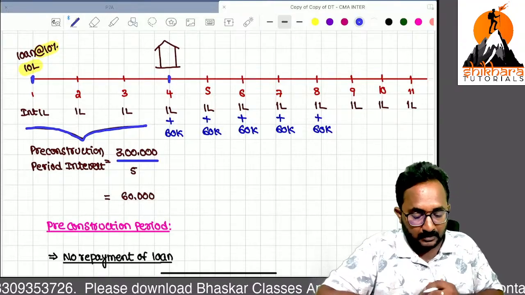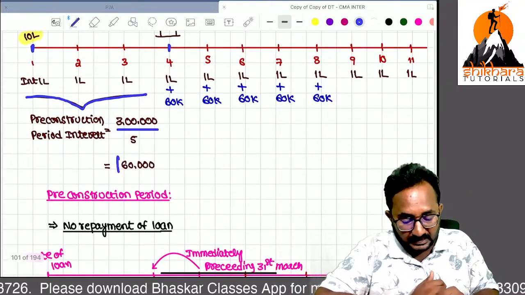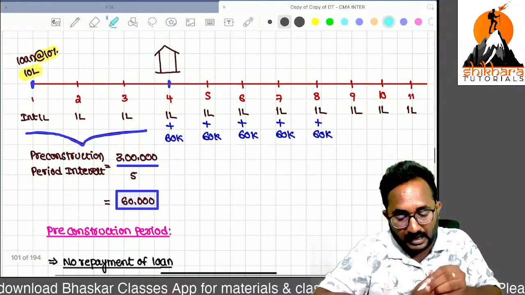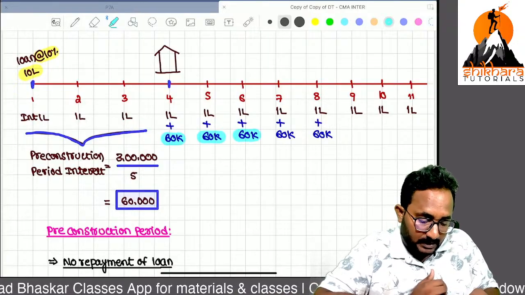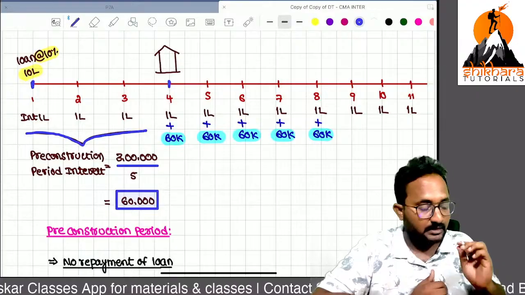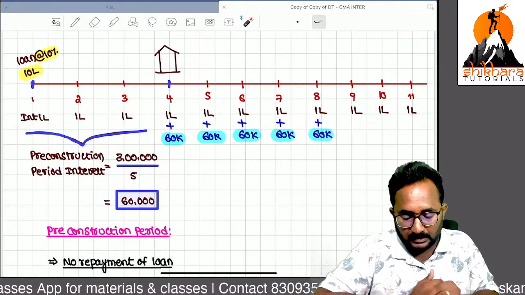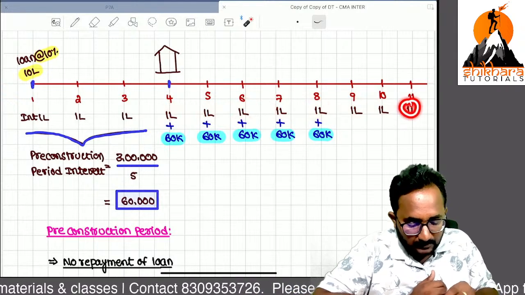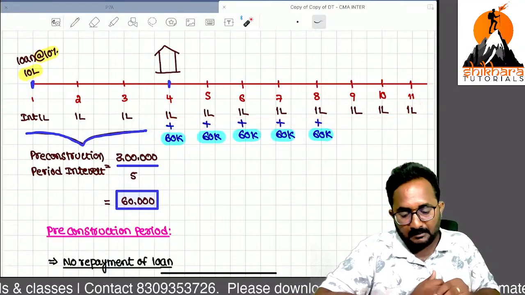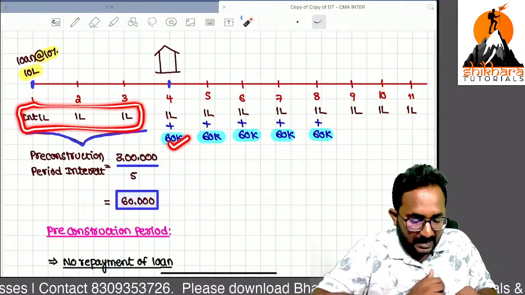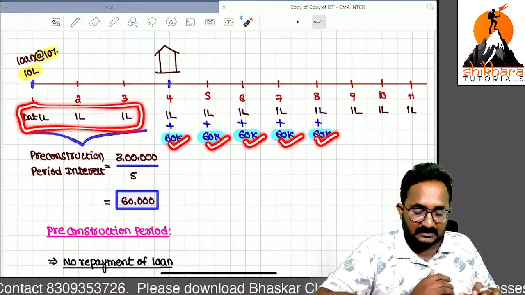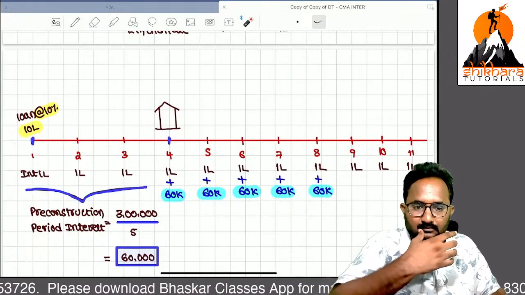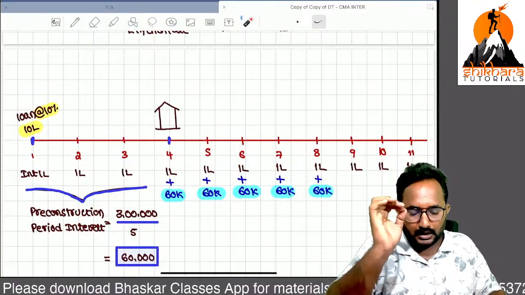Year 4 only. So that's why pre-construction period interest will be allowed as deduction in 5 equal annual installments from the construction completed year. In the construction completed year, the current year interest, always 1 lakh, you have to pay every year. This is called post-construction period interest, but pre-construction period interest is allowed as deduction in how many installments? 5 installments. Are you clear?